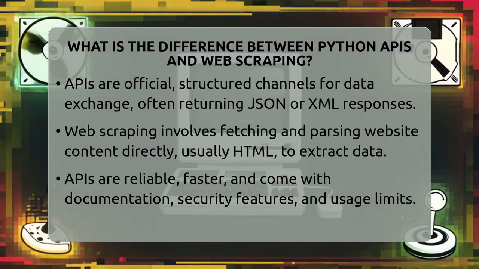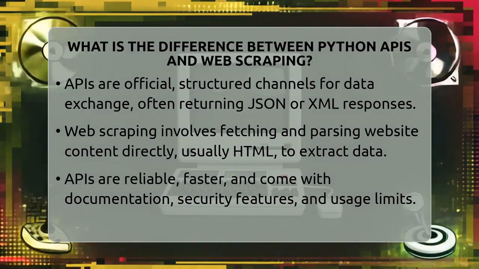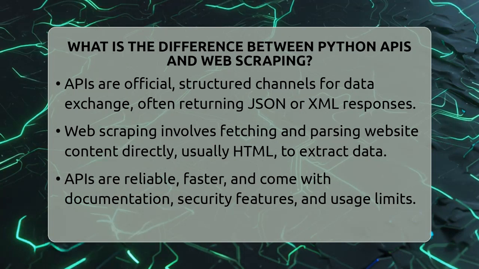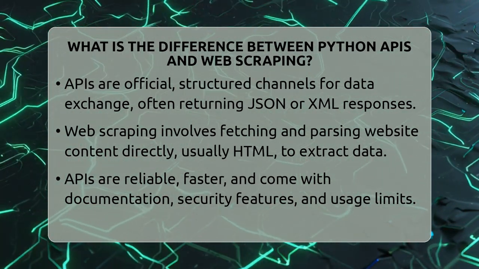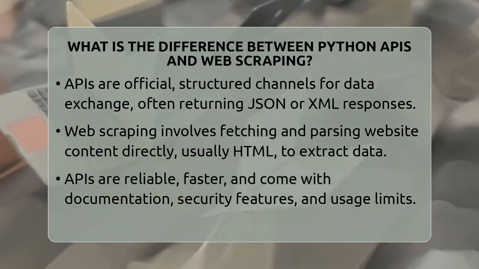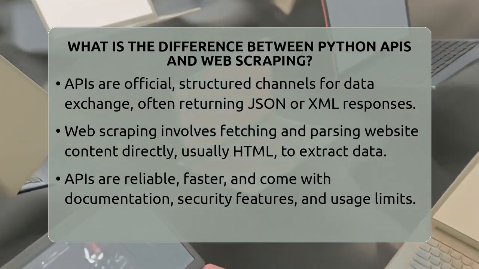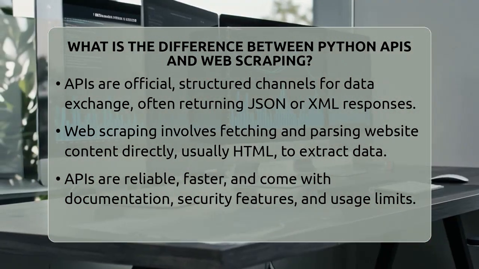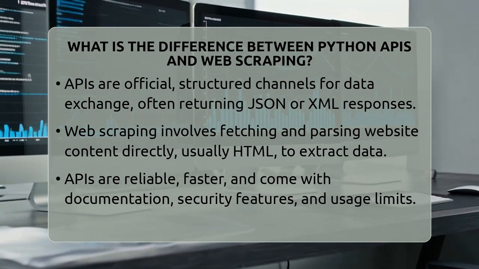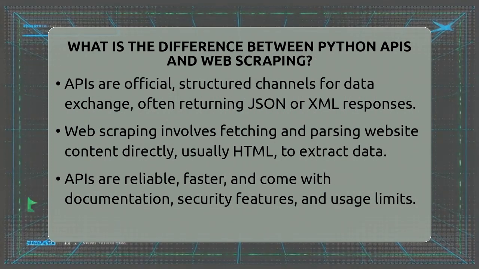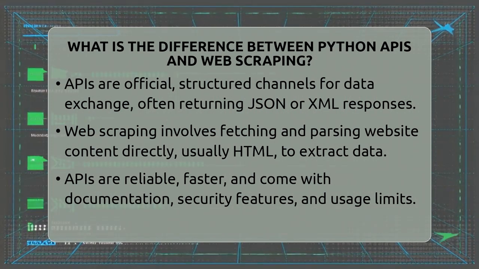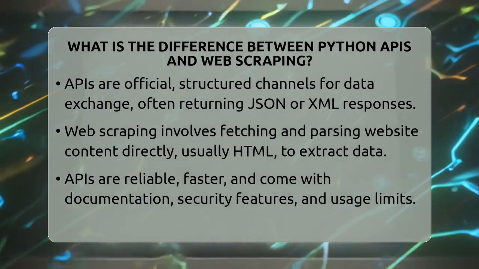What is the difference between Python APIs and web scraping? Imagine trying to get data from a website. You might wonder if there's a neat, official way to do it, or if you need to do some digging yourself. That's where understanding the difference between Python application programming interfaces and web scraping comes in. Both are ways to gather data from the internet, but they work very differently.